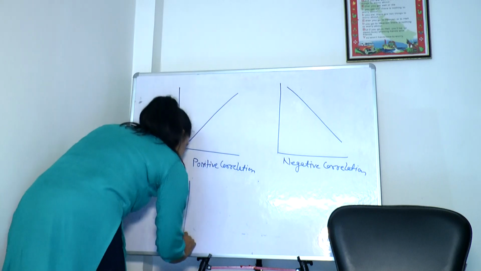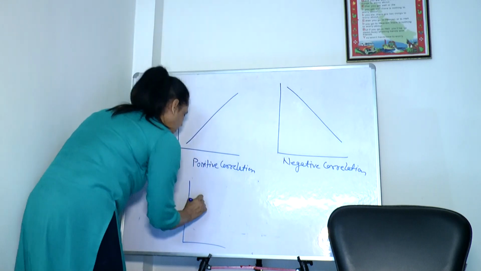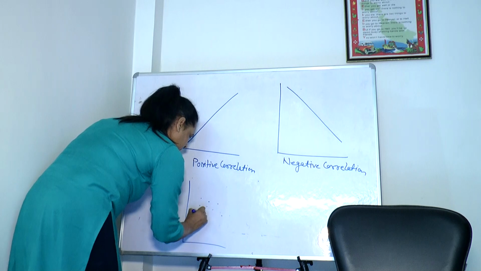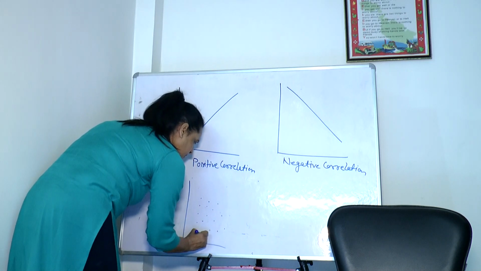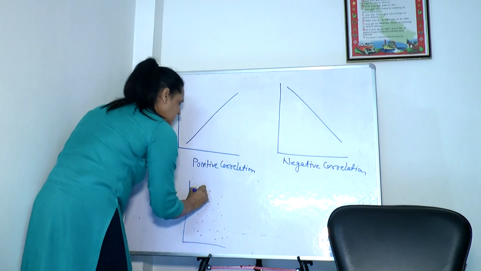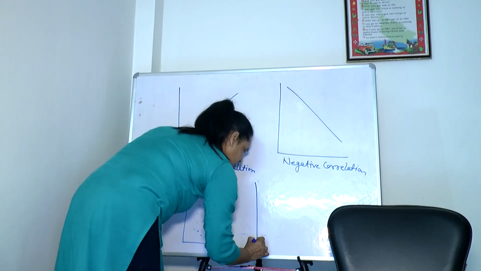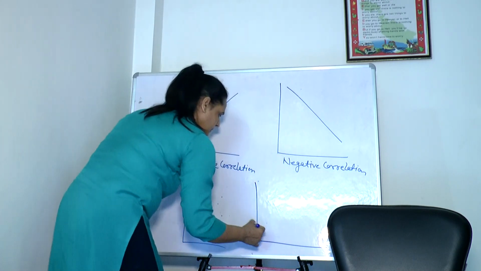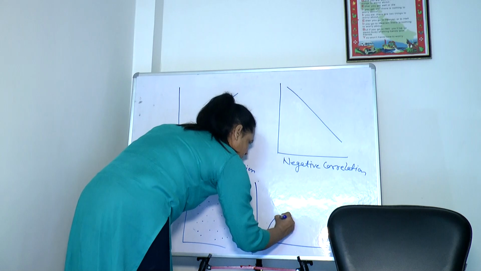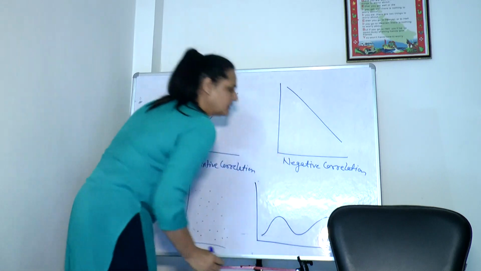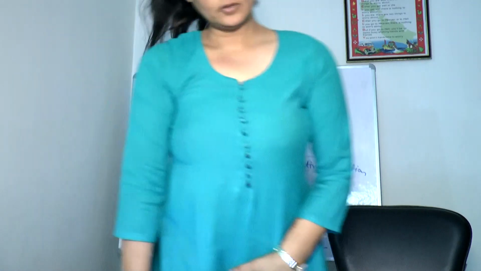And if the values of x and y are plotted like this, then it is zero correlation. And if the plotted values are joined and they take the shape of a curve like this, then it is called curvilinear correlation.